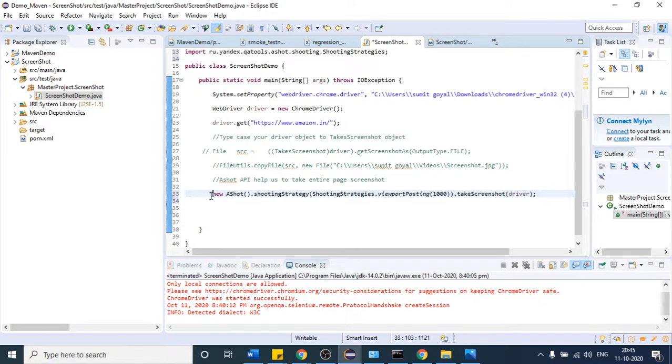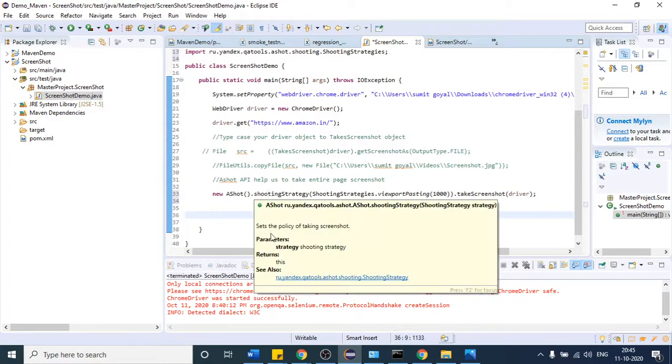So this is the object I've created. This is the class. You can see if I place my mouse, this is the class, right? After creating the object, if I put the dot operator, I am going to get some methods. So this method will define, when you are taking the screenshot, what kind of strategy you have to define.